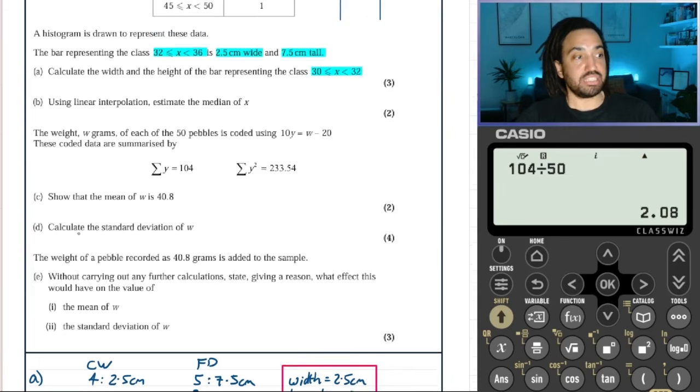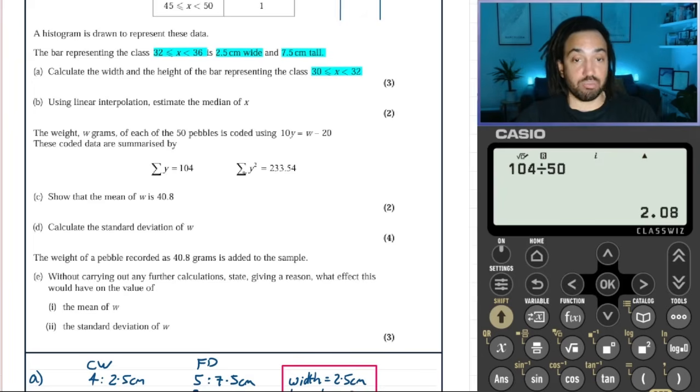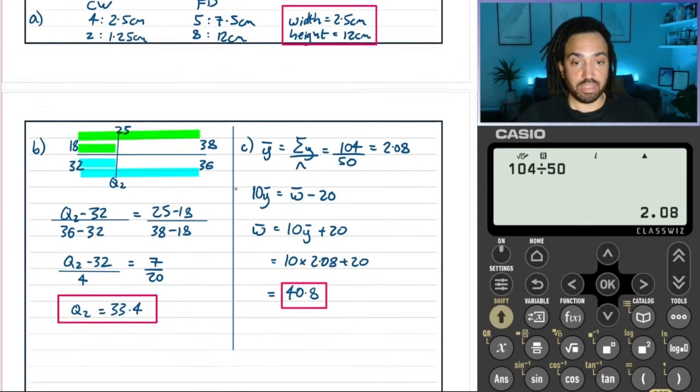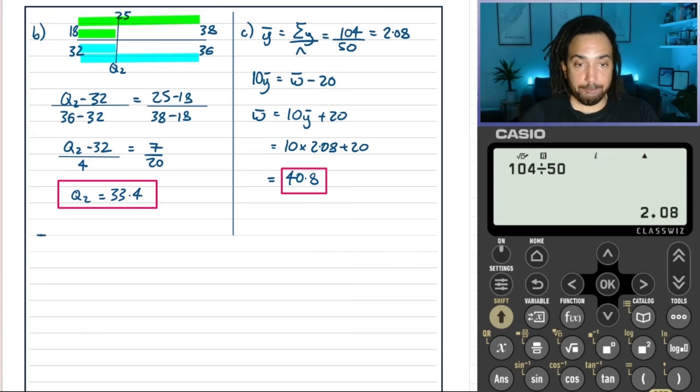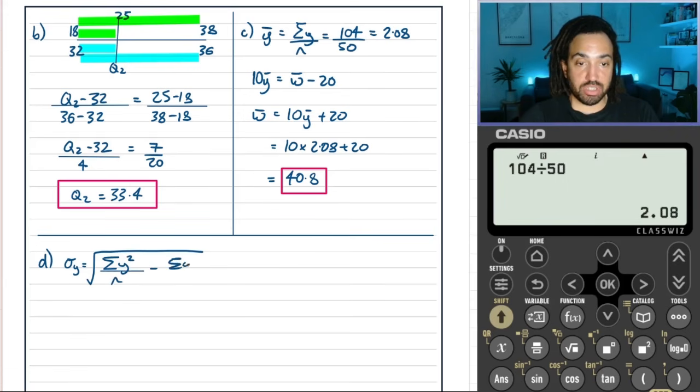Now it says calculate the standard deviation of W. Well, we need to first, again, find the standard deviation of Y. So we're going to apply the formula for standard deviation. So for part D, the formula is that the standard deviation of Y is going to equal the square root of the sum of the Y squareds over N, minus the sum of Y over N all squared, like so.